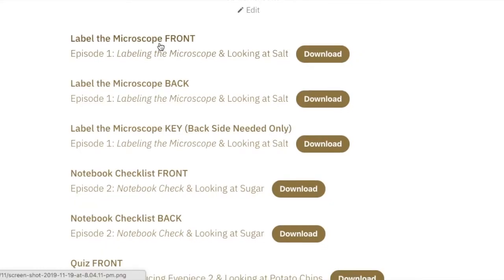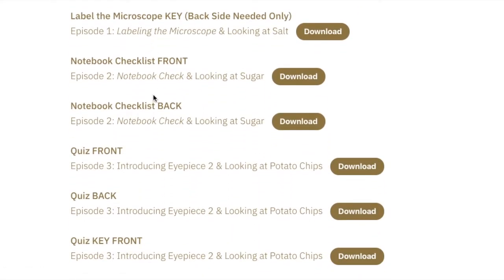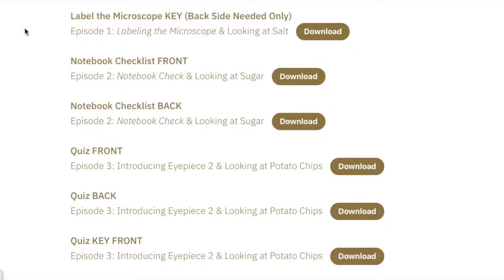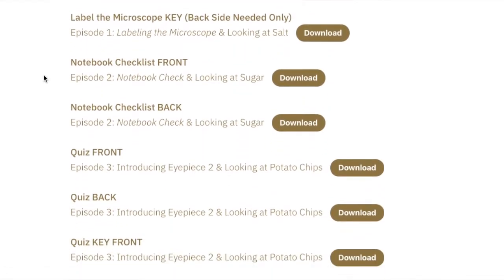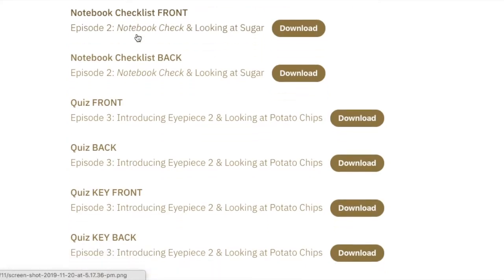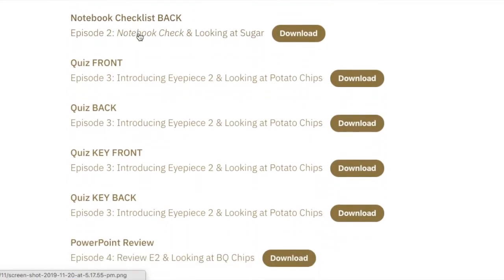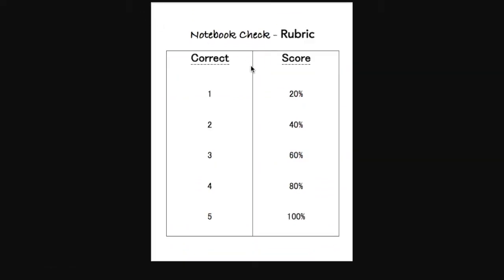If you want to find the key without actually going through and checking it yourself, you would only need the back side, and this would be the key for all of the parts. The next worksheet would be the notebook checklist, which only the teacher needs. This is the front, and these are the things you will need to check off to make sure that your notebook has. And then you can see the grade for it if you get the back side of the rubric, and if you get one correct, you get a 20, and then if you get 5, you will get 100.